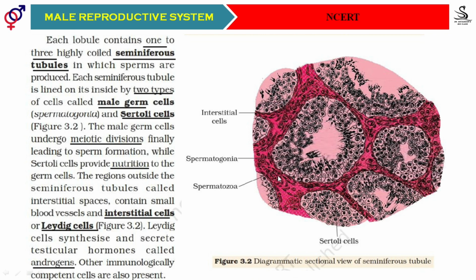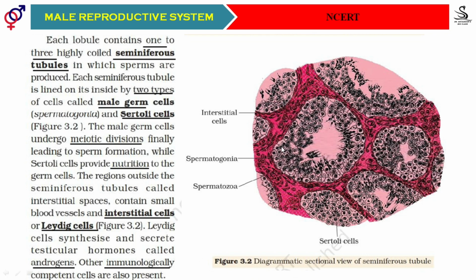Outside the seminiferous tubule, in the interstitial tissue, we have seen there is a presence of interstitial cells, also called Leydig cells. In addition to that, we find the presence of immunologically competent cells. What does it mean by immunologically competent cells? These are the cells, students, that give protection from all types of pathogens. Suppose any pathogen reaches even inside the testis, it is going to be destroyed with the help of these immunocompetent cells.